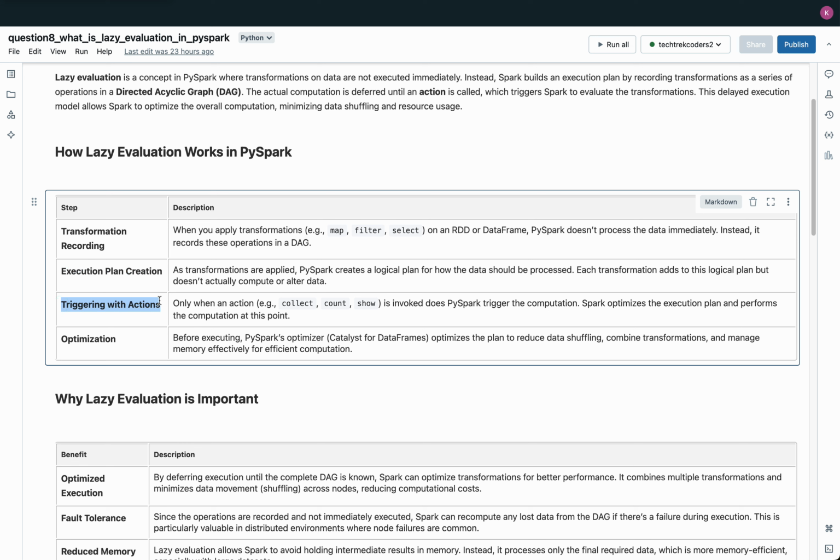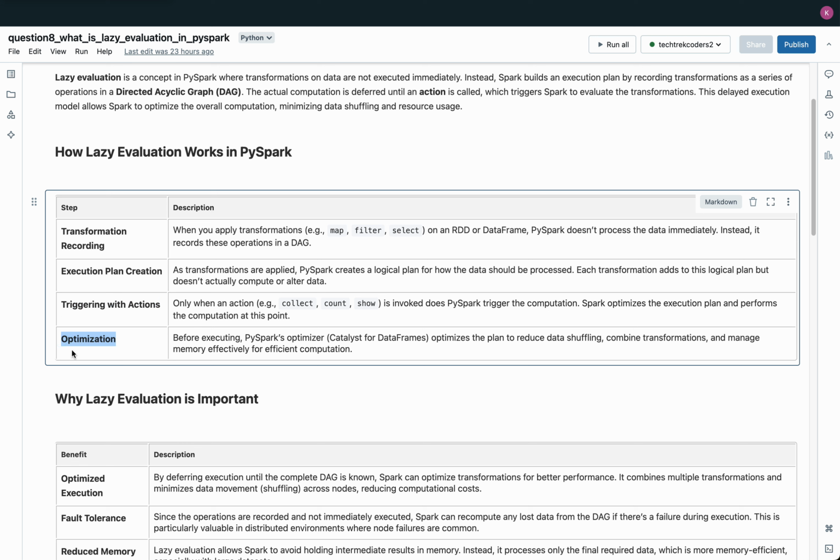Triggering with actions. Execution is only triggered when an action such as collect, count, or show is invoked on the data. At this point, PySpark takes the logical plan and begins to perform the computations. Actions prompt PySpark to evaluate all previously recorded transformations in the DAG, executing them to generate the final output. This deferred approach means that no resources are consumed on computation until an action is explicitly called.